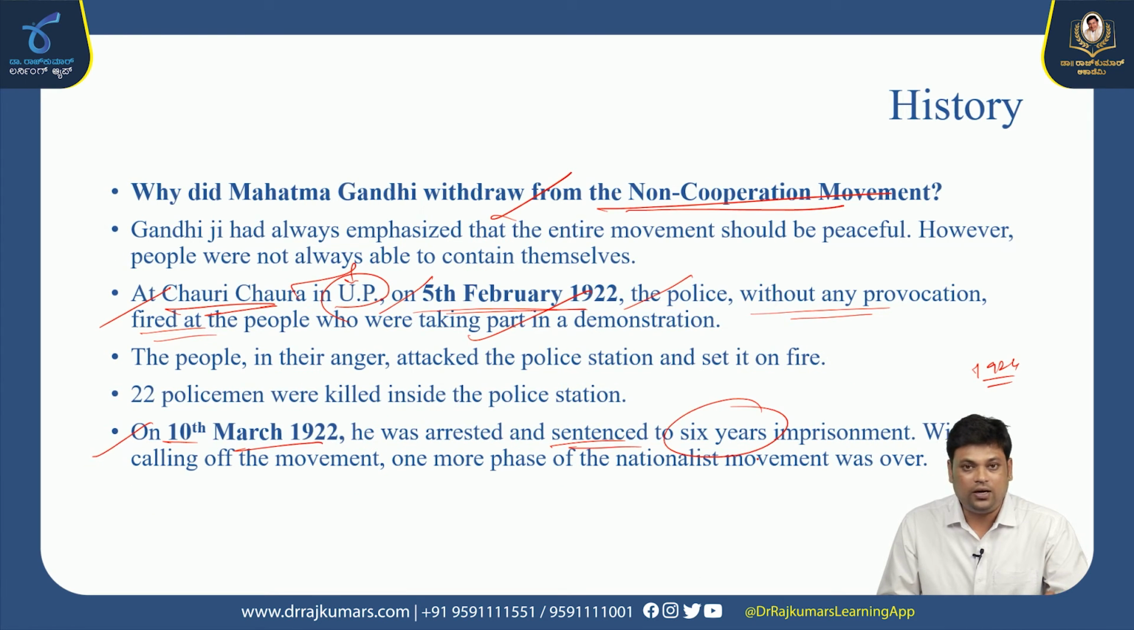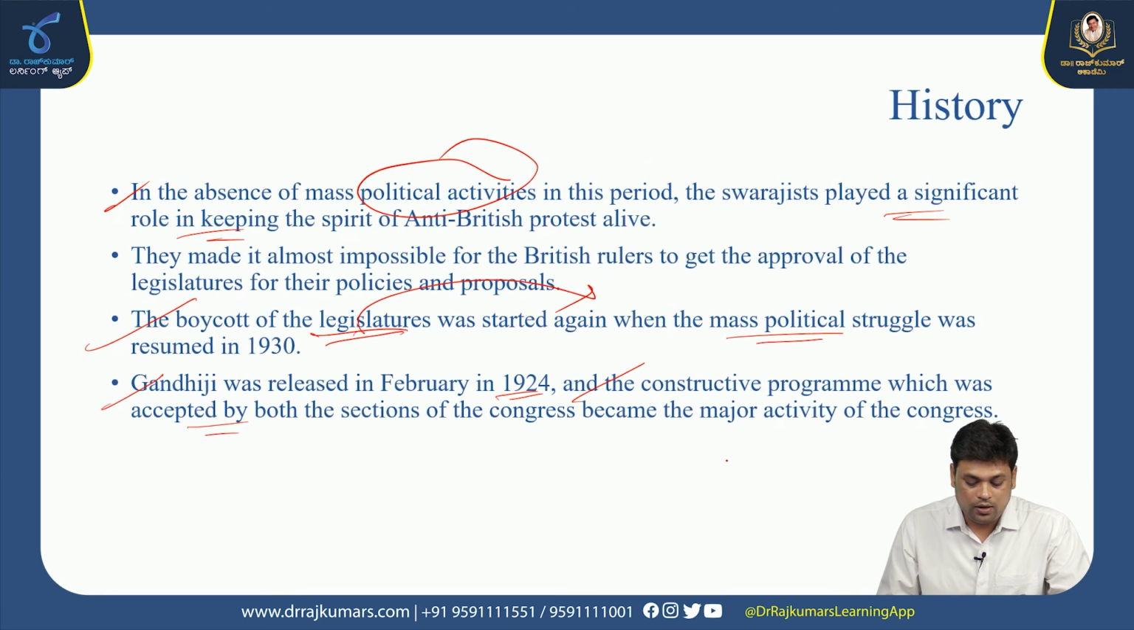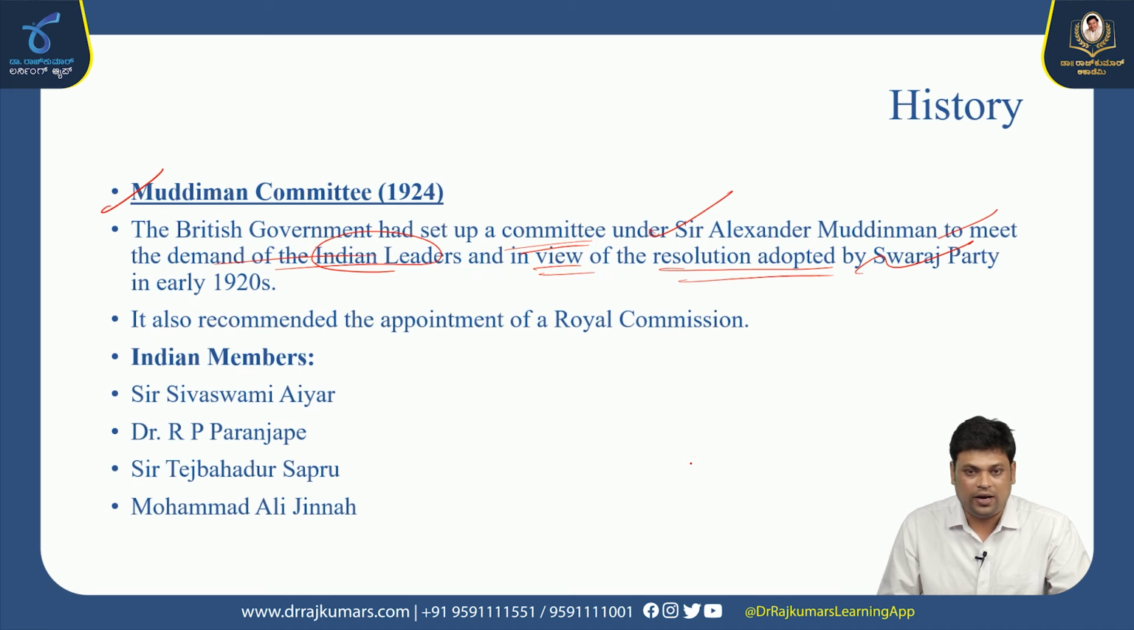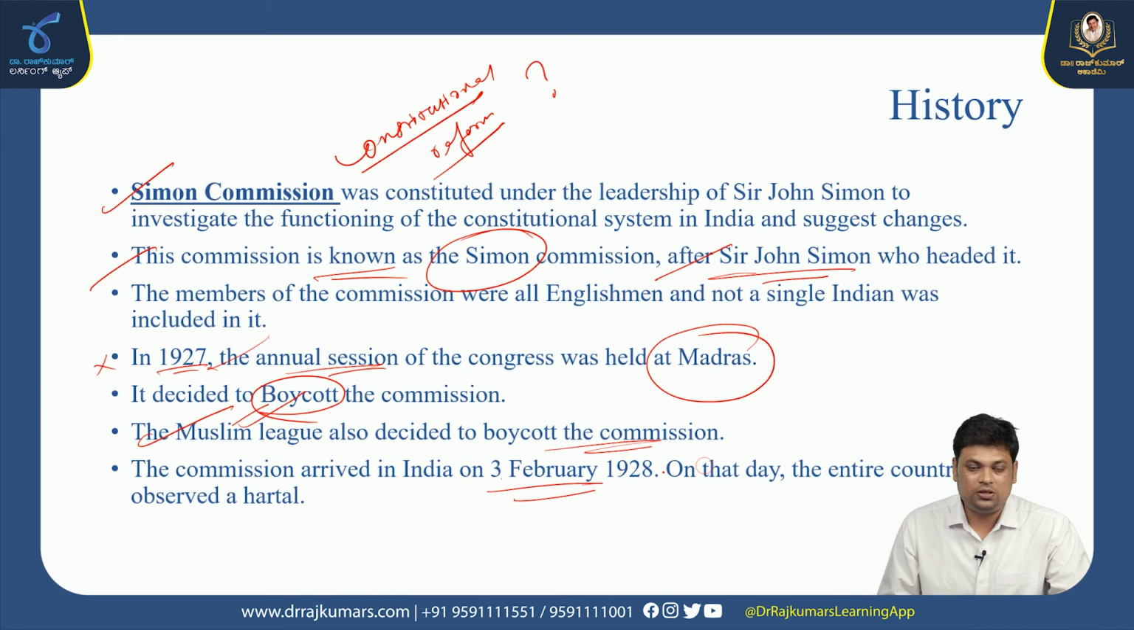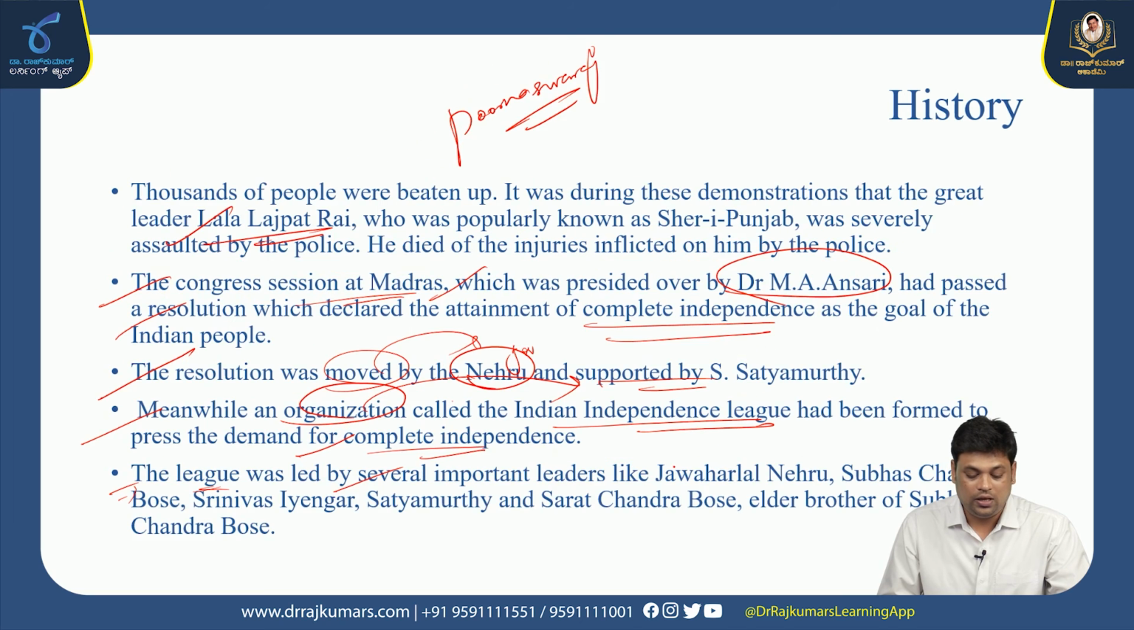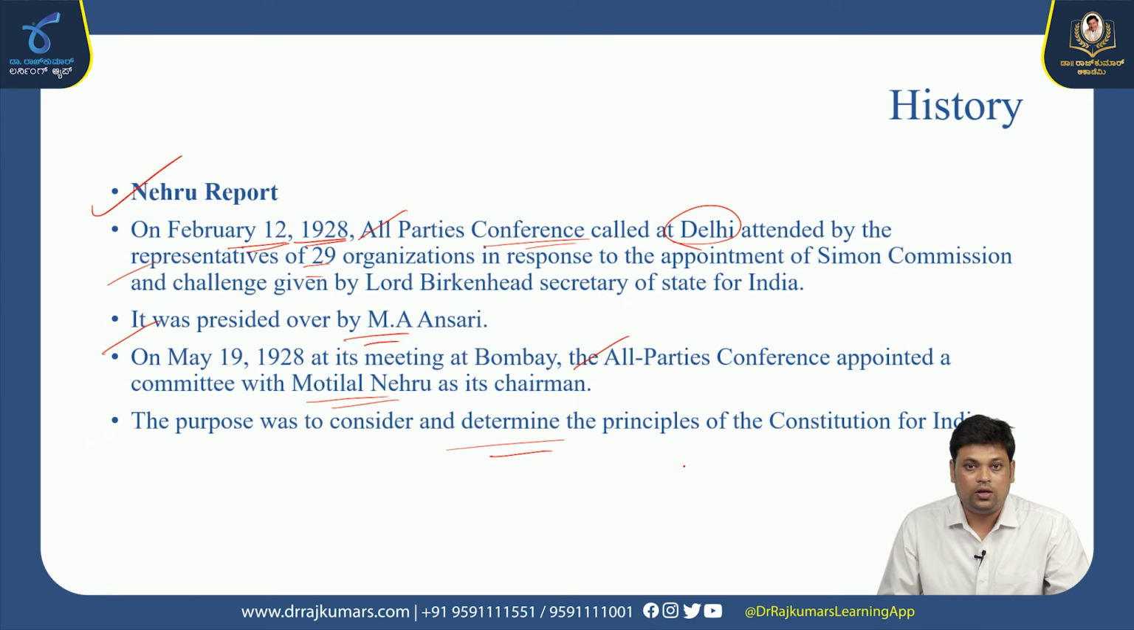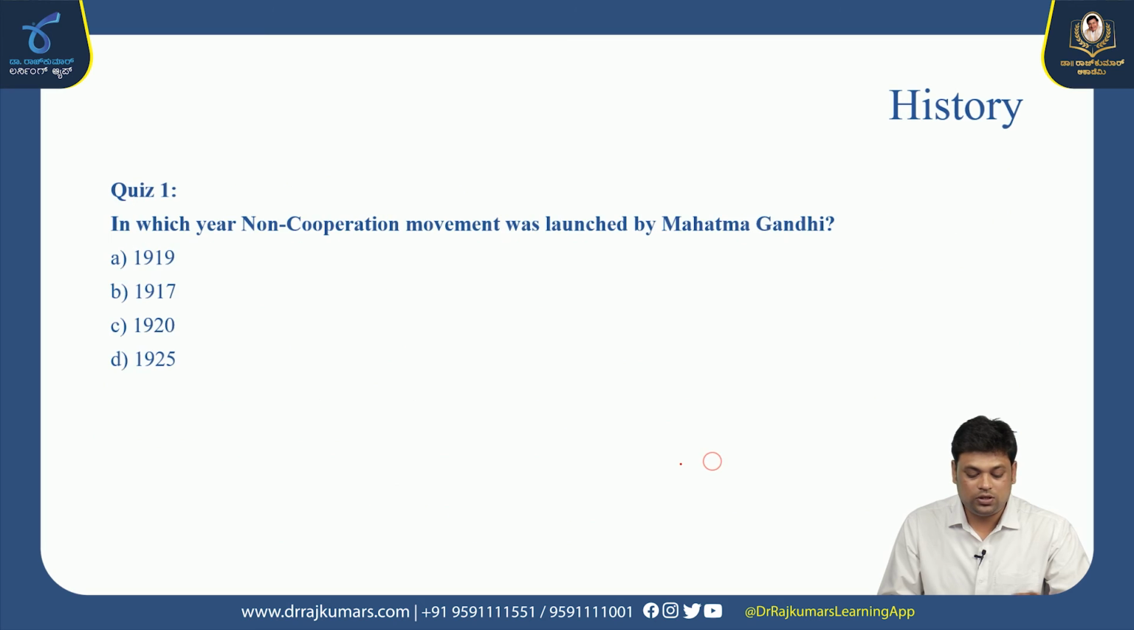What happened after that? Mahatma Gandhi got arrested and there was a split in the Congress itself. A few people wanted to do constructive work and another group wanted to enter the Legislative Council. So the Swaraj Party was formed, and constructive work also continued. Then the Muddiman Committee in 1924, and the Simon Commission, which came to India in 1928, and based on that the Nehru Report was finalized in May 1928. This is the essential information about this chapter.